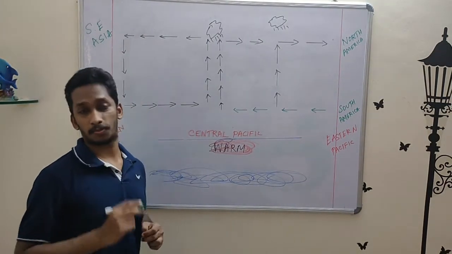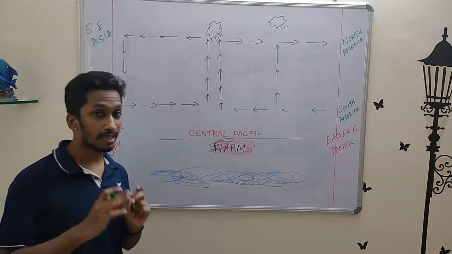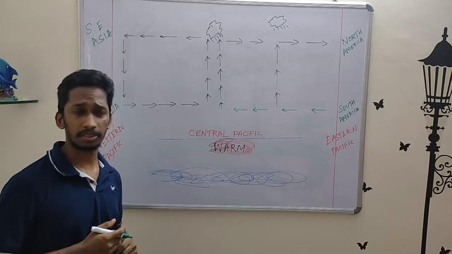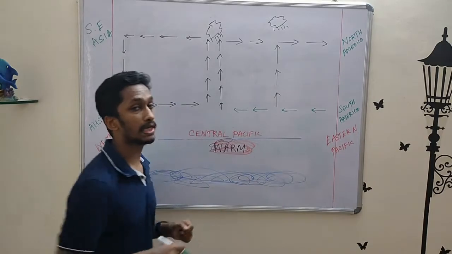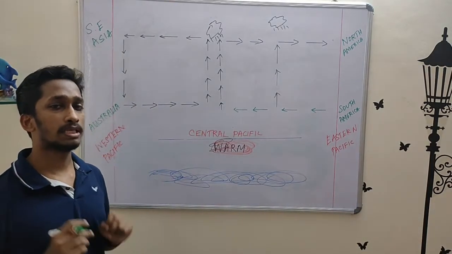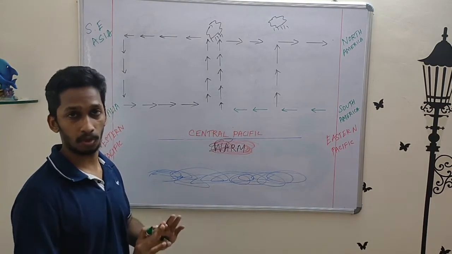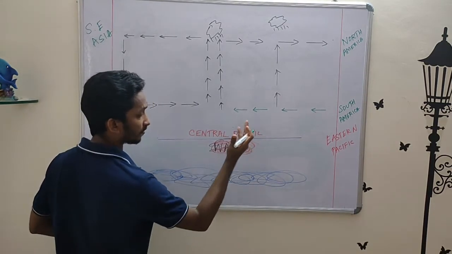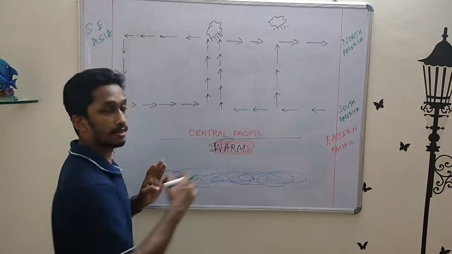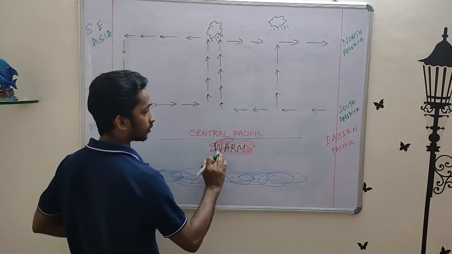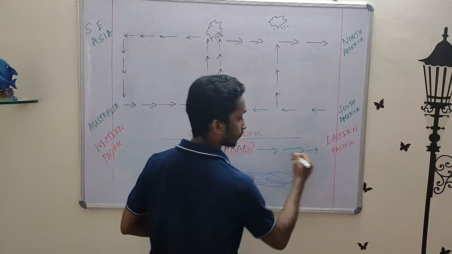Now let's look at the last part of ENSO, which is El Nino. I did tell you that El Nino is basically the weakening or the reversal of the Walker circulation. And what does Walker circulation depend on? How strong the easterly trade winds are. In the case of El Nino, the easterly trade winds are extremely weak, which means that they lack the pushing power. They need to push the warm water from the central Pacific to the western Pacific. So what happens is that this condition gets reversed. That is, the warm water starts moving in the opposite direction to the eastern Pacific Ocean.